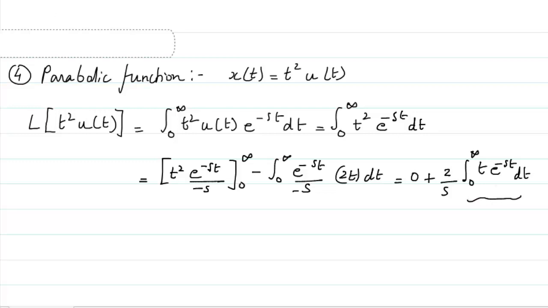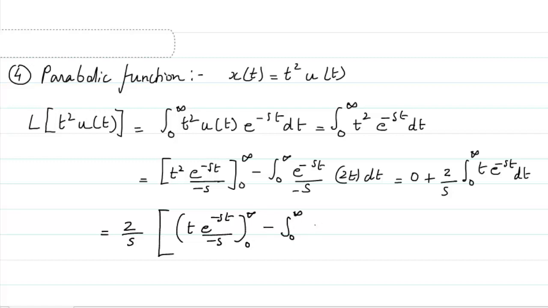This much portion is what we have just now done previously, so it's the same method, so I will write here. So this is going to be equal to 2 by s, and the remaining portion is going to be t e raised to power minus st divided by minus s with the limit from 0 to infinity minus integral from 0 to infinity e raised to power minus st divided by minus s dt,